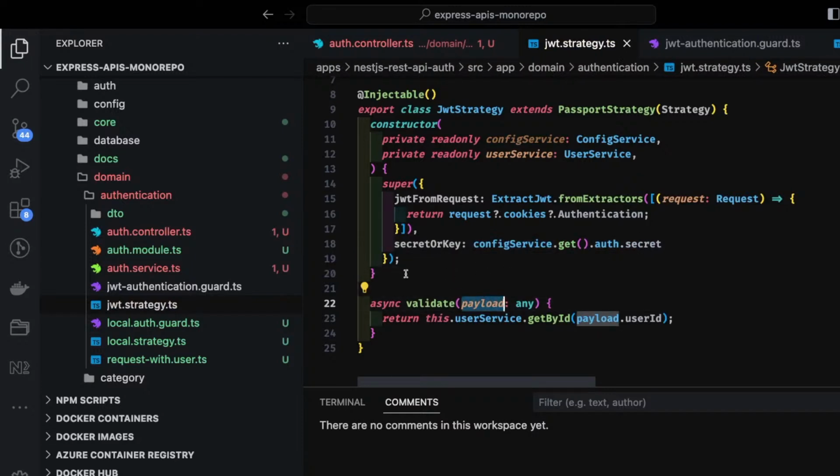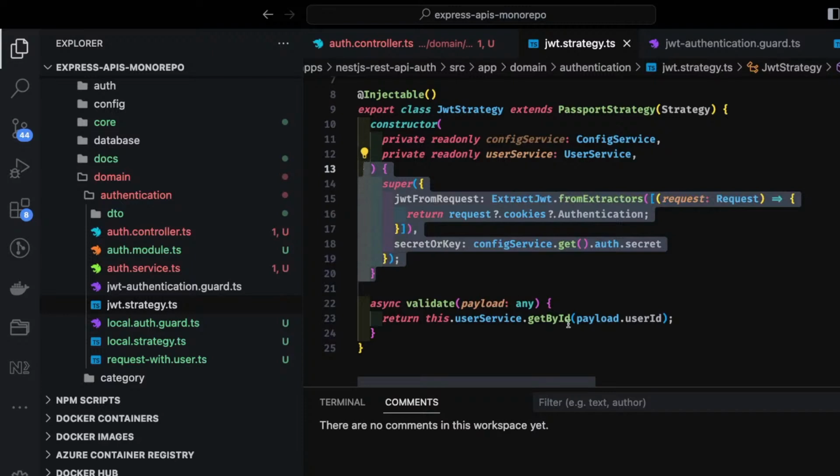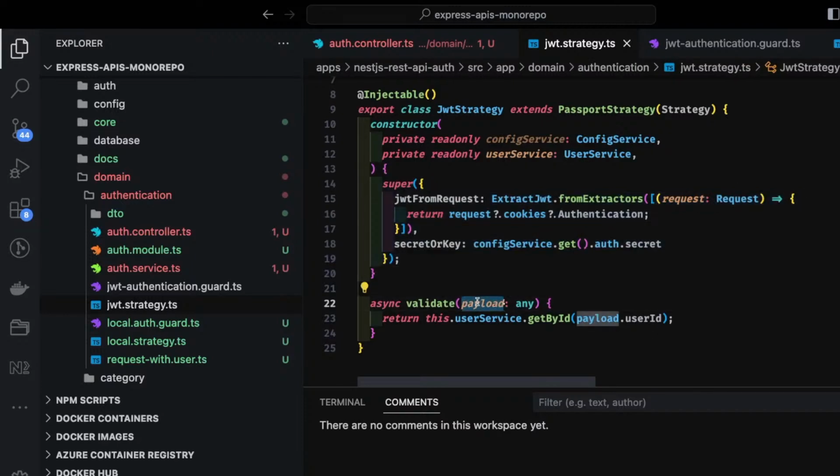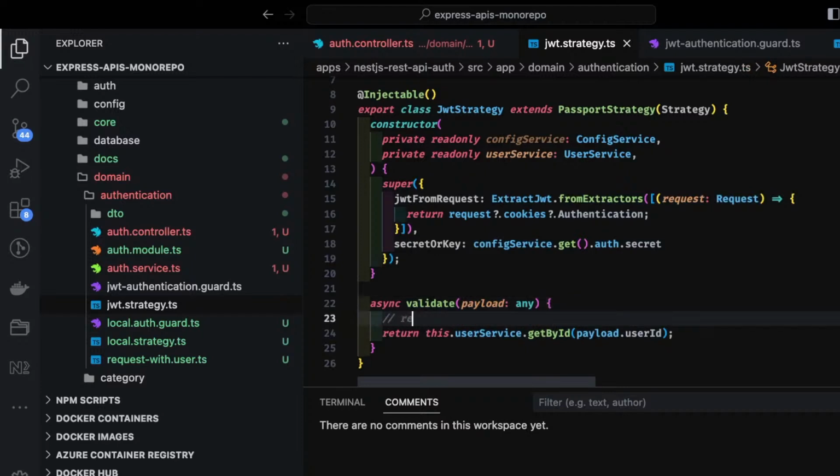So what we are doing here is, if you remember ExtractJwt from the extractor, here we are trying to extract the JWT token from the cookies, right? request.cookies.authentication, because in the same cookie name we are setting it once you are doing the login. So we get the JWT token, we will verify it, and once the verification is done, we can decode the payload, because this is the decoded payload in the validate method that contains the user id, and this data will be added inside request.user, and you'll access it in your controllers and routes.